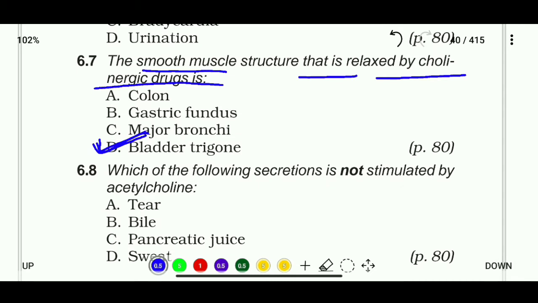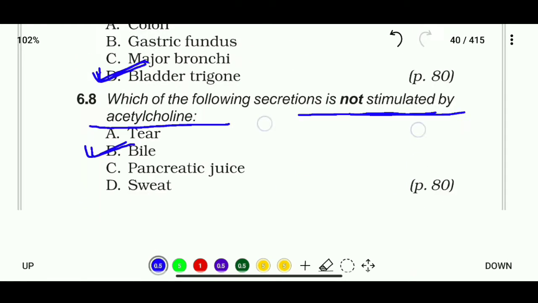6.8. Which of the following secretions is not stimulated by acetylcholine? Options: tear, bile, pancreatic juice, or sweat. Okay, so bile secretion is not stimulated by acetylcholine.